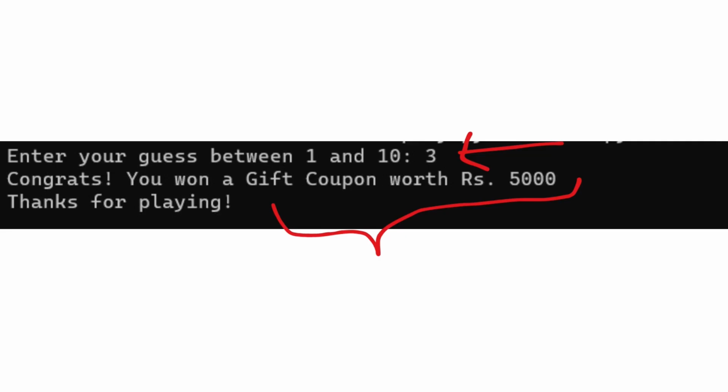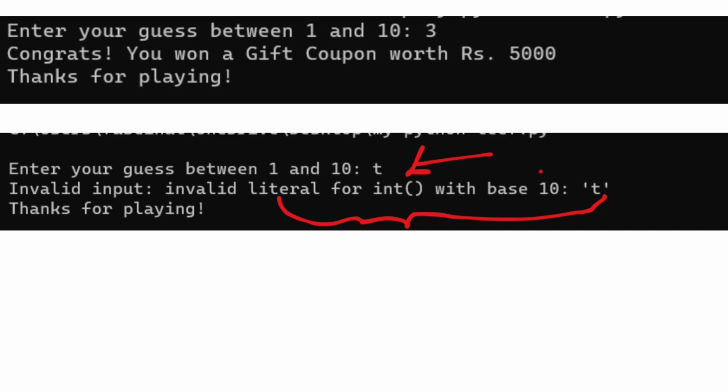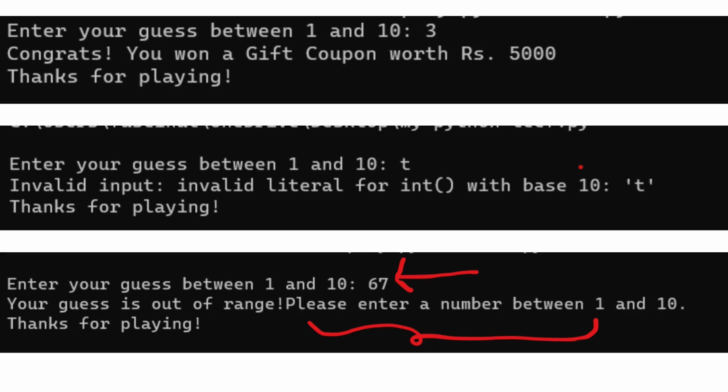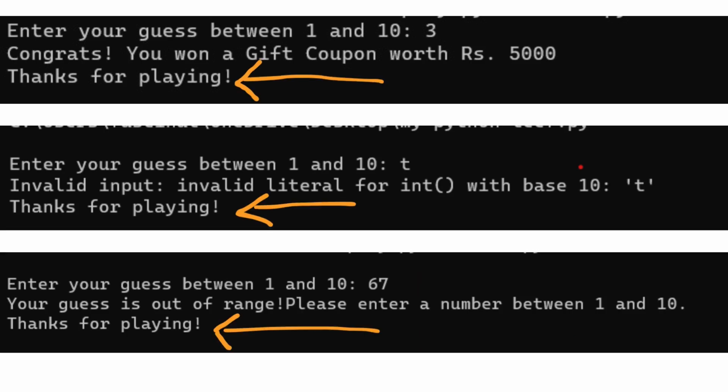So first I entered 3 and I got to be lucky because I won the gift coupon. Okay, yes. Then again I entered T. Yes, see, we got the invalid input as well as the error message. It is telling invalid literal for int, et cetera. Fine. So when I entered 67, yes, it's an out of range value, so it's displayed. And in all three outputs, see, thanks for playing is displayed as our code runs. Yes, the finally block.